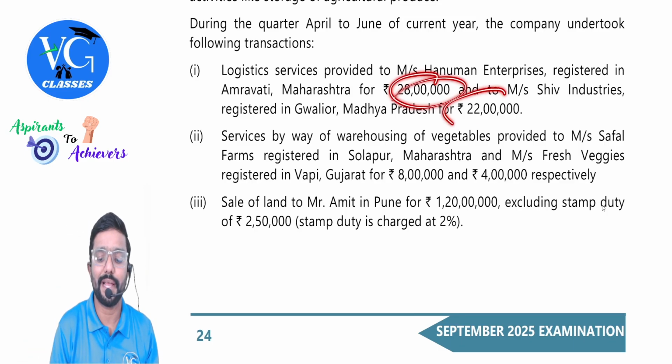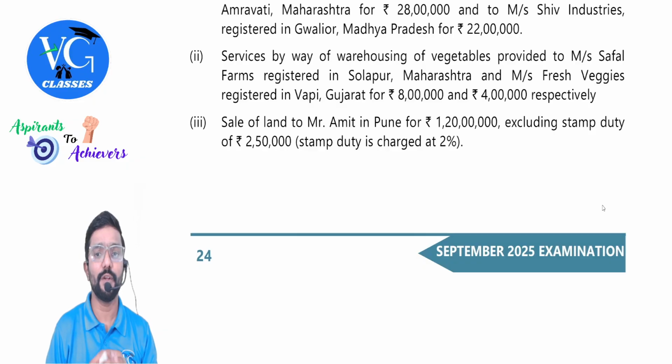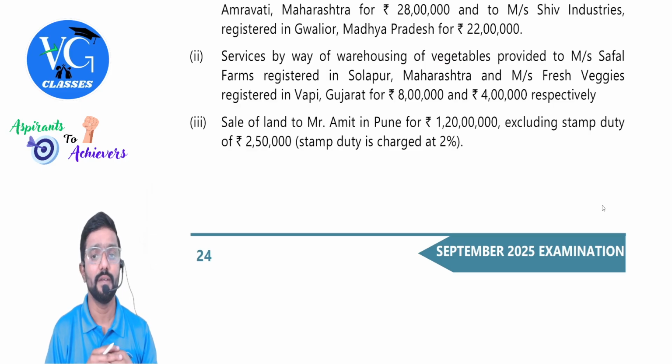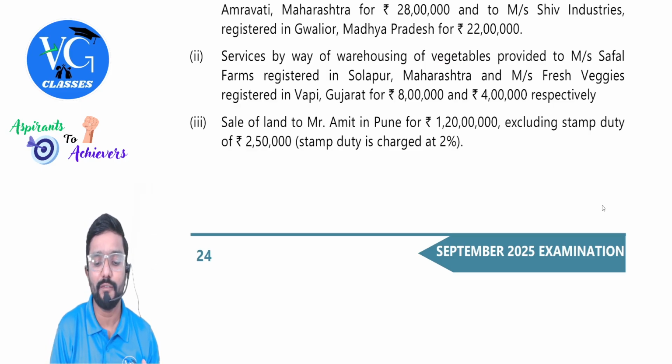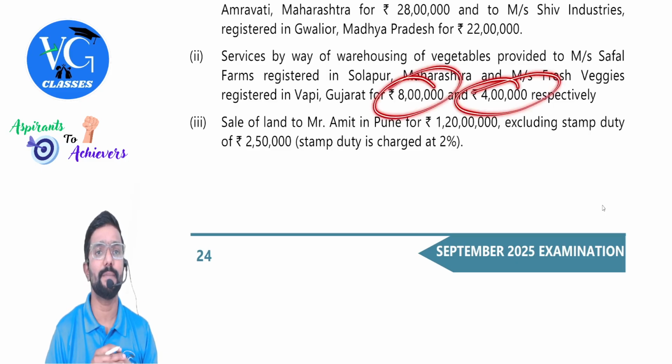So both are outward supplies. One is intra, one is inter. Services by way of warehousing of vegetables, exempt, provided to Safal Farms registered in Solapur, that is Maharashtra, intra but exempt, and Fresh Veggies registered in Vapi, Gujarat, for 8 lakh and 4 lakh. Guys, both are for warehousing of vegetables, which is exempt under agricultural activities. So can I tell both as exempt supply? Yes, sir.